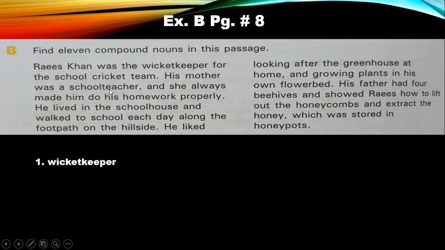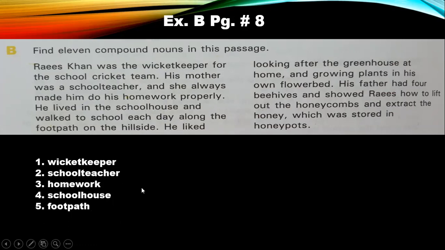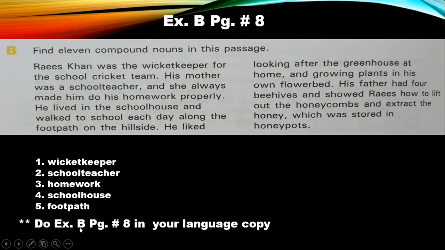His mother was a school teacher. Now the other one I have here is school teacher, and she always made him do his homework. So the third one we have here is homework. He lived in the schoolhouse. Schoolhouse is another word. And walked to school each day along the footpath. Okay, right? So I've given you 5. There are 6 more here that you have to find out and write down. So you have to complete this exercise B, page number 8 in your language copy.